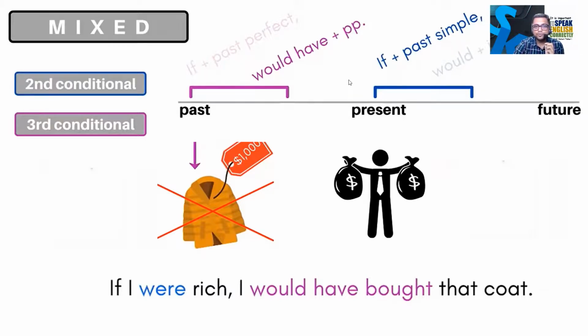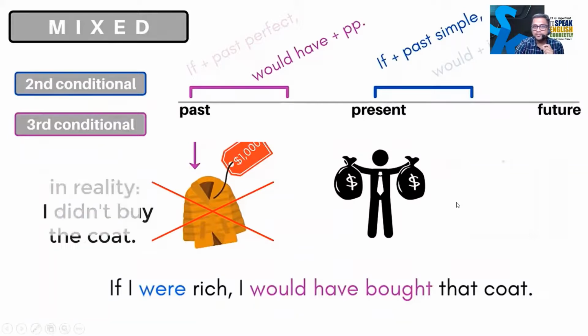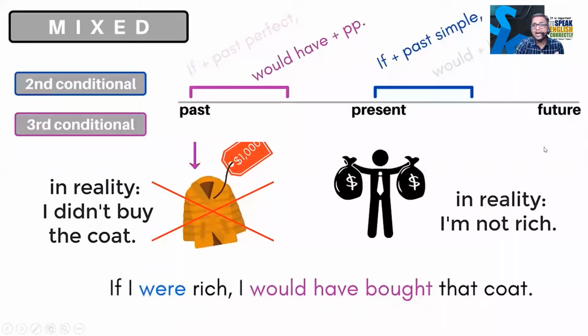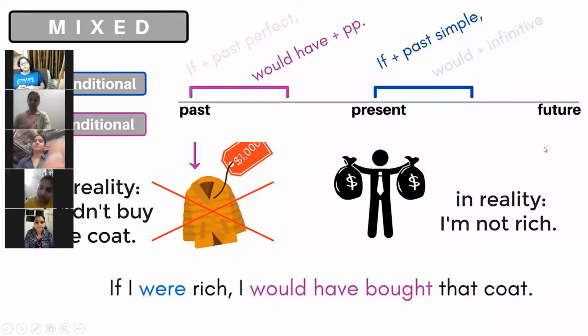Even Sudha also, you have also, even Savita. Wow, you have written this wonderful thing. If I were rich, I would have bought that coat. Very good, Savita. Wonderful. Exactly, you have written the sentence. So in reality, I didn't buy the coat. In reality, I am not rich.